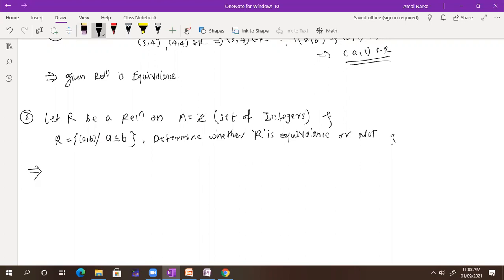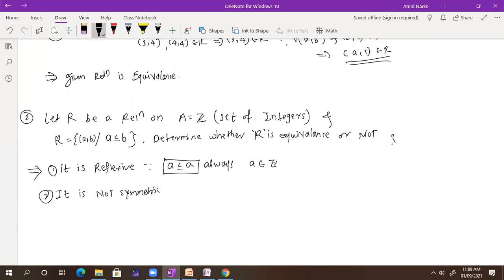Whether it is reflexive? Yes, sir. It is reflexive. Why is it reflexive? Because A is less than or equal to A always when A belongs to integers. So you can take any integer. That integer is less than or equal to itself. So it is reflexive. Okay. It is not symmetric. You can write down, it is not symmetric.